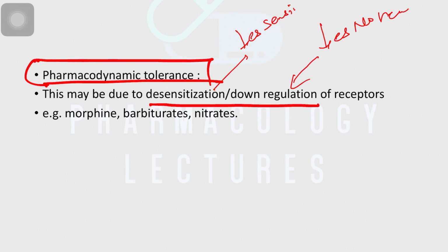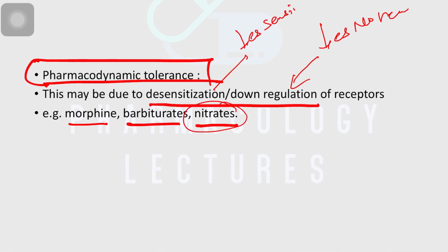That might be because of a faulty mechanism of receptors, faulty signaling, or any inhibitory protein generation which alters the signal processing of those receptors. Examples of this pharmacodynamic tolerance are morphine, barbiturates again, and nitrates. Again, if we see these drugs, this is very important.